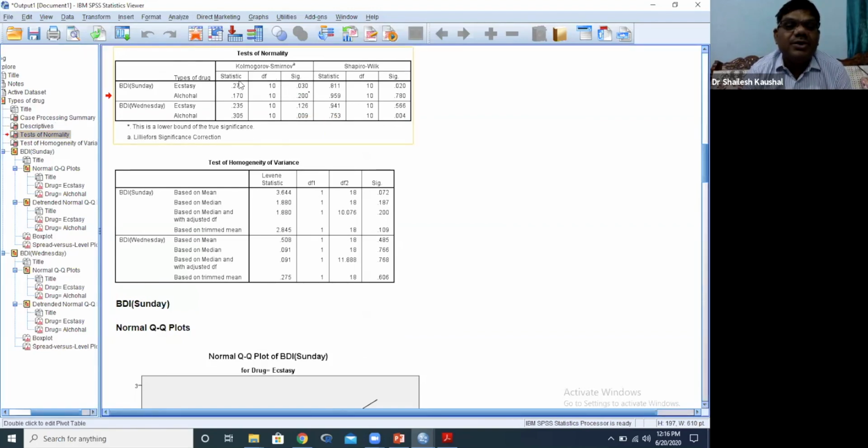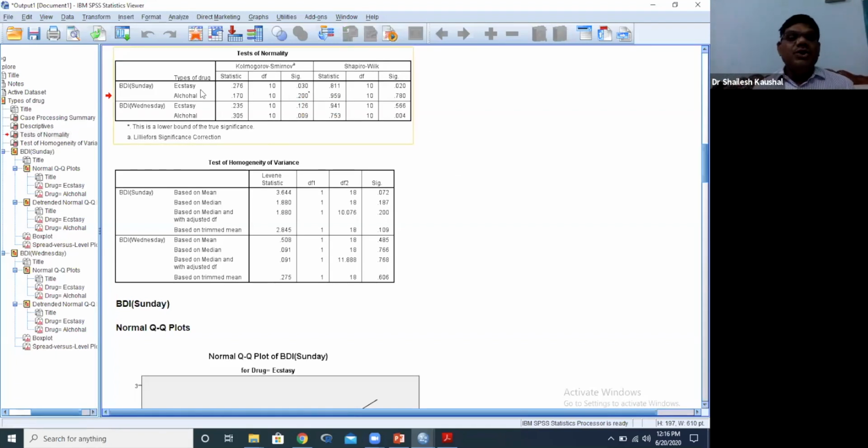There are some columns: one is statistic, second degree of freedom, and third significance, which is the p value, the KS test p value. This particular p value decides whether our data is normally distributed or not.